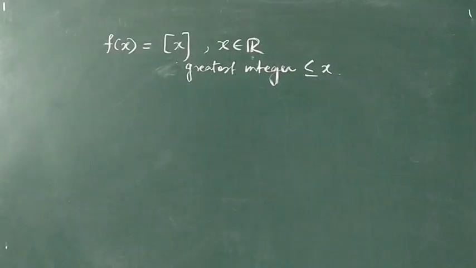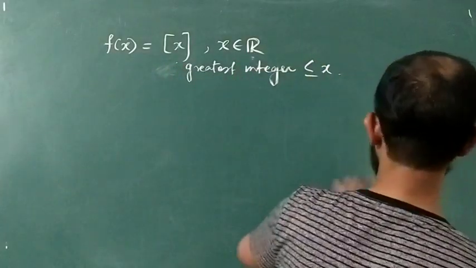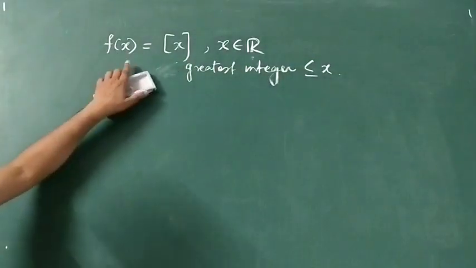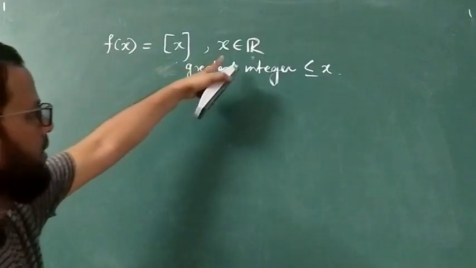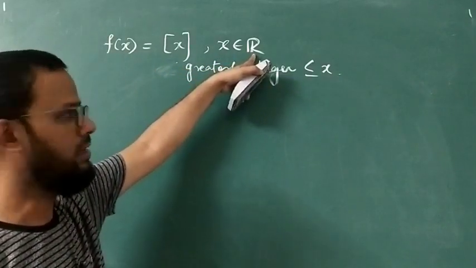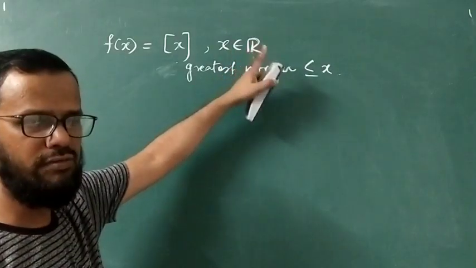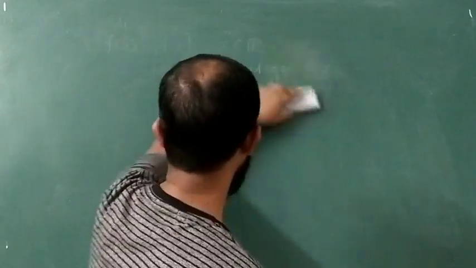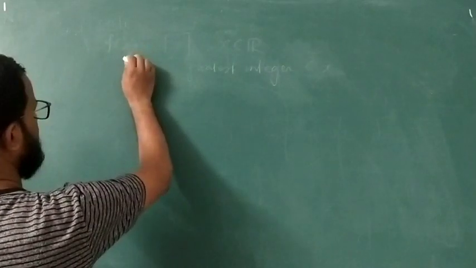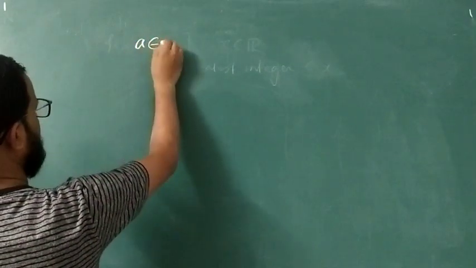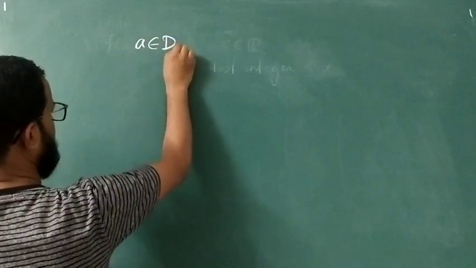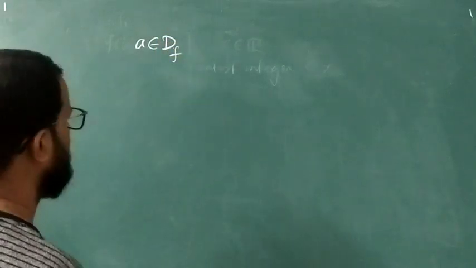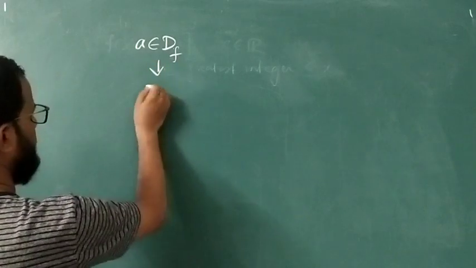This is our discussion of today's topic. Okay. Now, before going to show whether it is continuous at all points in its domain, domain means what? Set of real numbers. Real number की सब point में, every point में वो continuous होता है कि नहीं, ये देखना है हमें. Now, before going to discuss this particular function, I want to remind you that we know that a function is continuous at an arbitrary point. Suppose a belongs to the domain of f, and a is an arbitrary point, then how to show that the function is continuous?